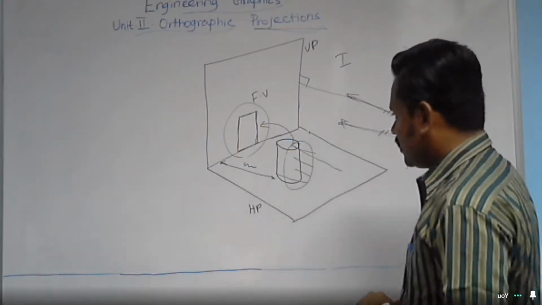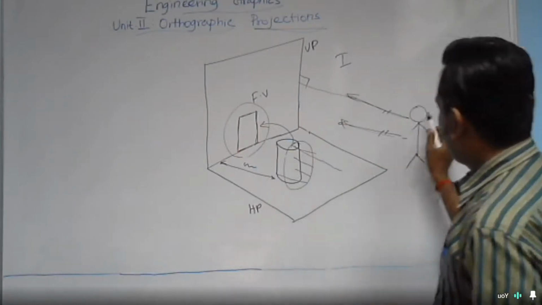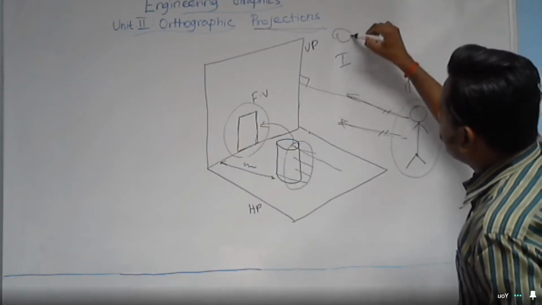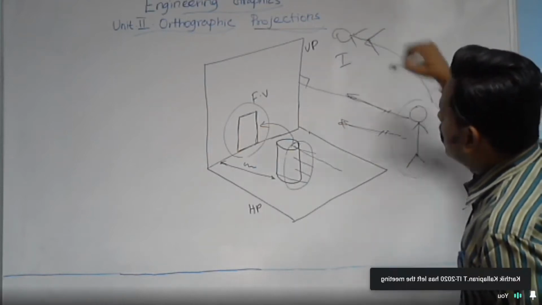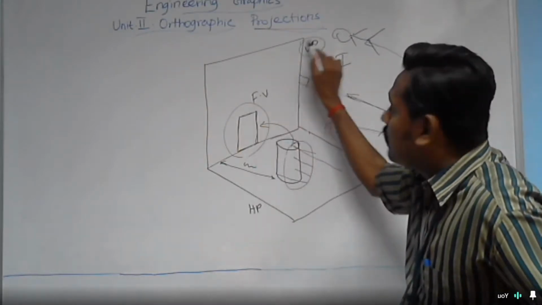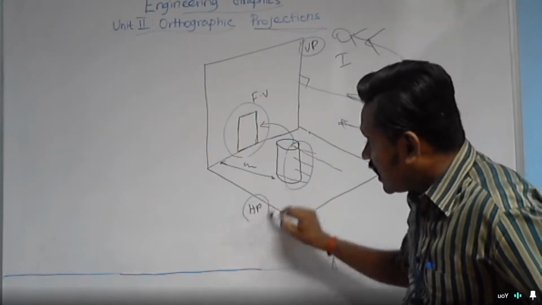Okay, and if you are supposed to draw the top view of the object, then automatically the observer should come in this way, because the front view is the one obtained in the vertical plane, and the top view is the one obtained in the horizontal plane.